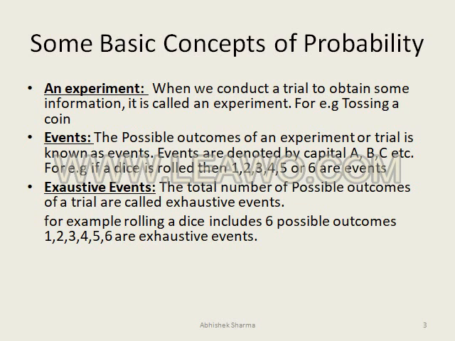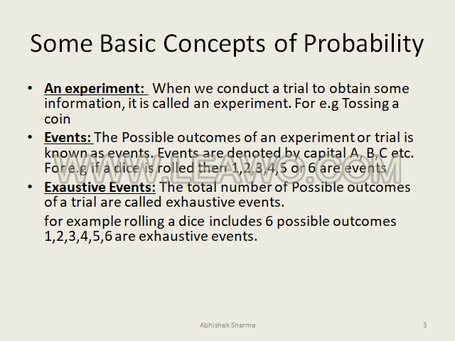After experiment we should know about the event. The possible outcomes or conclusions of an experiment or trial are known as events. For example, if we toss a coin, we get head or tail; these are events. If we roll a dice, the possible outcomes are 1, 2, 3, 4, 5 or 6. So these are our events.